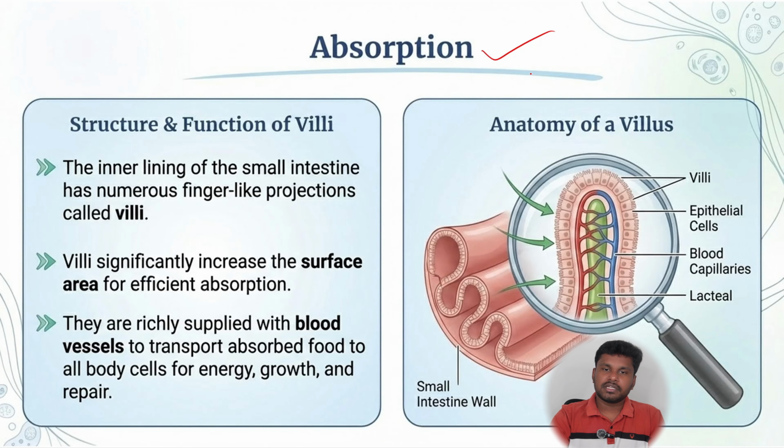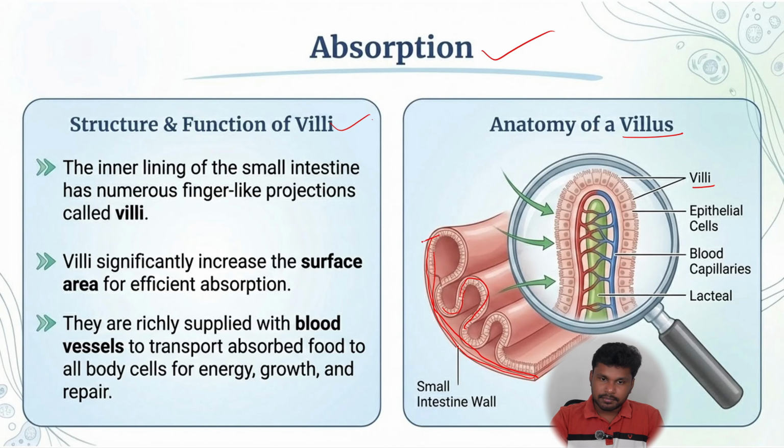Next, the absorption part. Structure and function of villi. What are villi? These finger-like structures in the small intestine are known as villi. Villus is singular, villi is plural. Now you can see the surface of the small intestine, and if the surface is like this, the area of absorption is comparatively less.